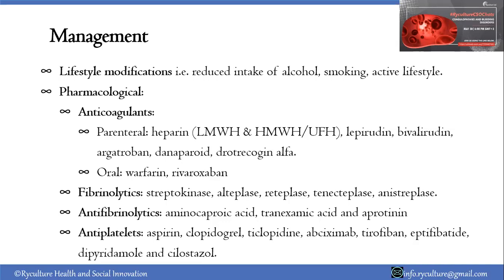Then we have the fibrinolytics. In case someone has clot formation within their circulation, the clot needs to be broken down. For example, when we have pulmonary embolism, thrombi, deep vein thrombosis, the fibrinolytics such as streptokinase, alteplase, and reteplase will be used to break down that clot. And that is one of the things that we're looking at.